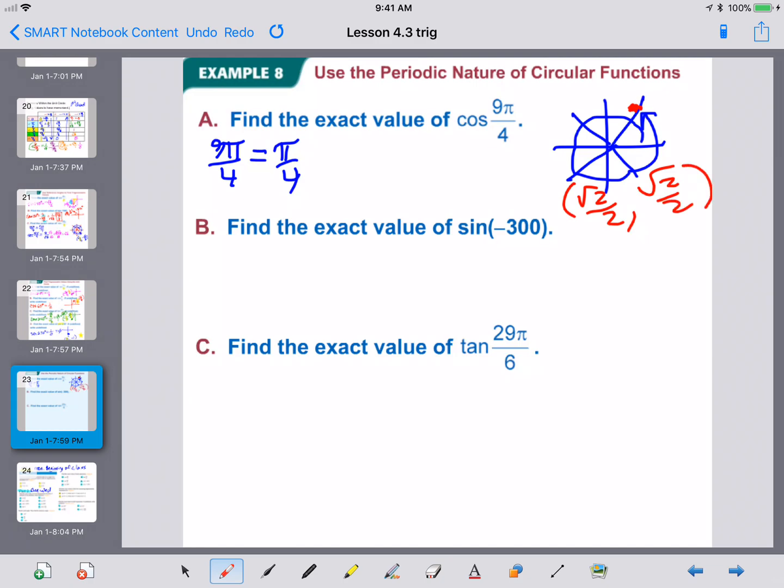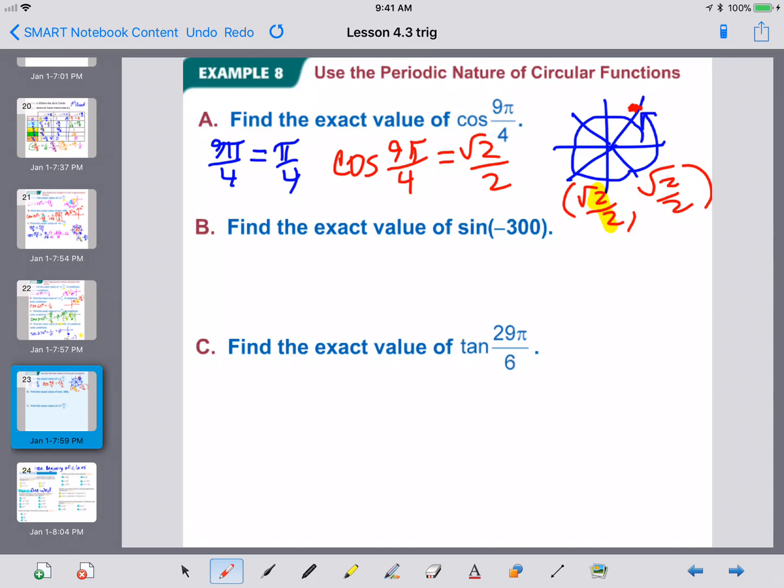However you get there, whether you find the coterminal angles, whether you draw a picture, whatever you do to get there, the cosine is the x value. So the cosine of 9 pi over 4 is radical 2 over 2. That's why we needed to know what coterminal was, so that we knew if we landed in the same spot, we used the point that's there, even if we didn't get there in a traditional fashion.